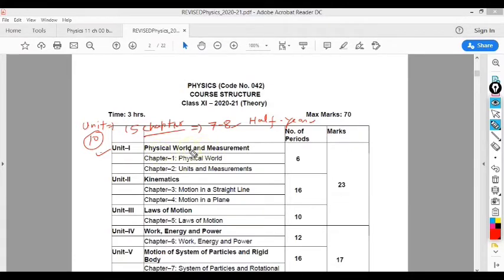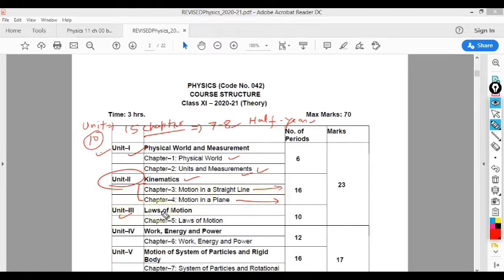First of all, we will discuss the syllabus for unit number 1. As you can see, chapter 1 and chapter 2 are included in unit number 1. Chapter 1 is physical world and chapter 2 is units and measurements. After that you have unit number 2. In this unit you have to study kinematics. Kinematics is further divided into two chapters, that is motion in a straight line and motion in a plane.